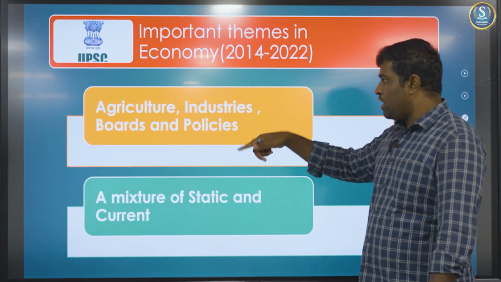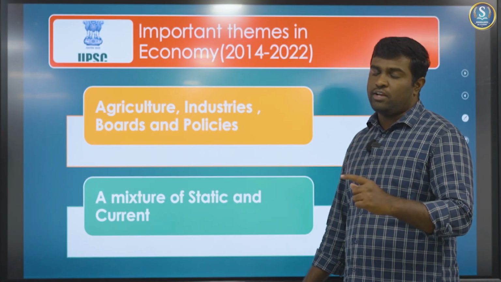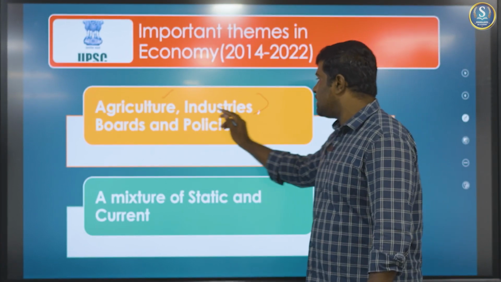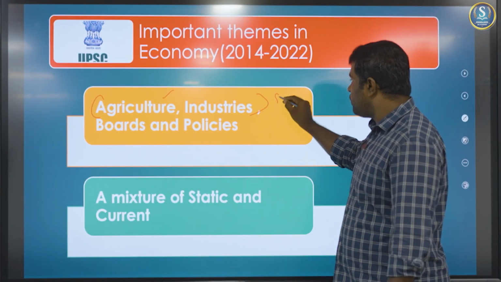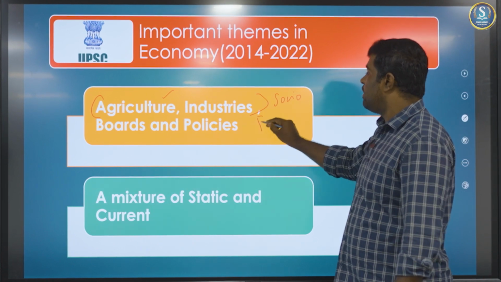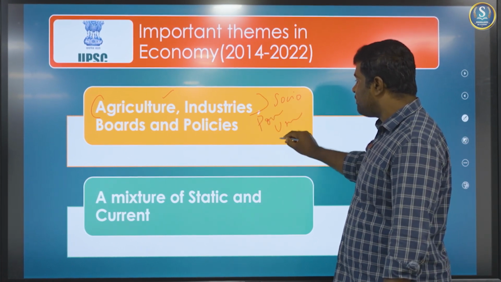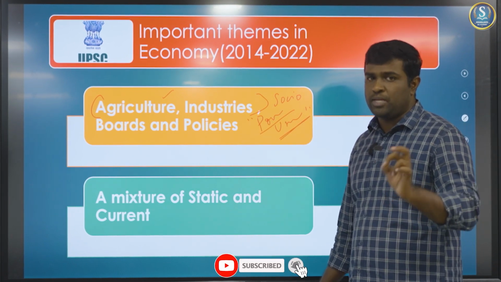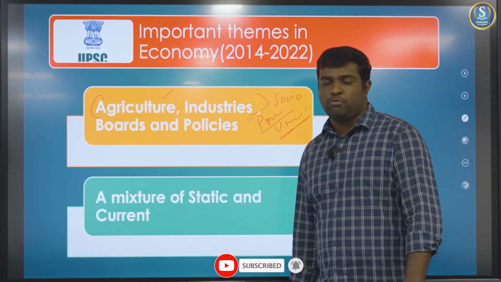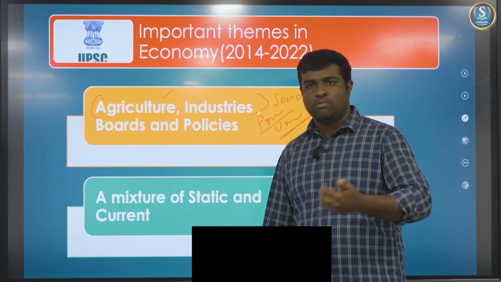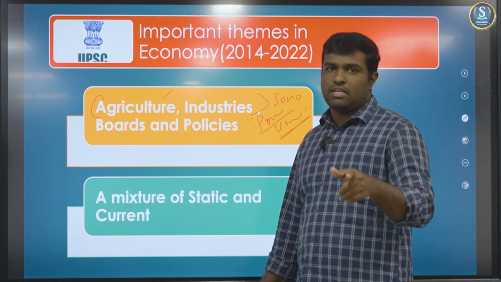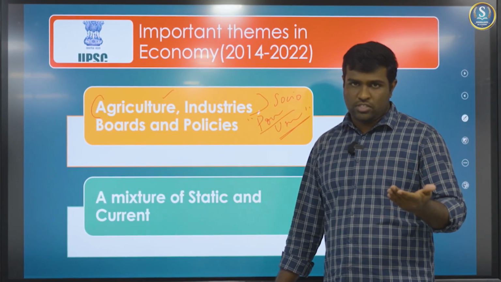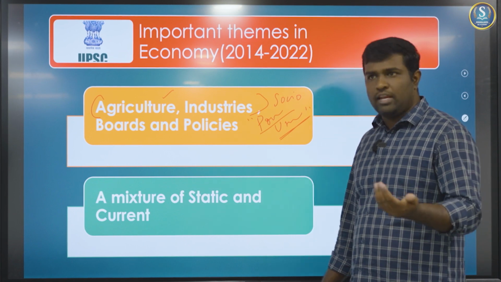Now, in this flow, we go to the next topics which we can identify in the UPSC pattern: agriculture, industries, and socio-economic development, for example poverty and unemployment. All of these questions have also been asked, but if you look at the numbers, they are very minimal. Therefore, you can manage these questions if you just read through some common books. For example, even the NCERT Standard 11 book will help. Or else you can just read certain social infrastructure related data of the government and it can help you.